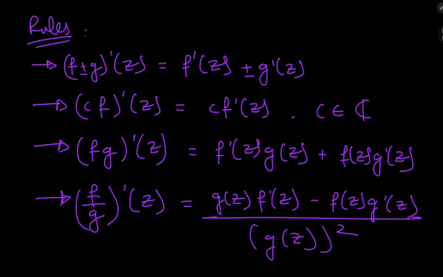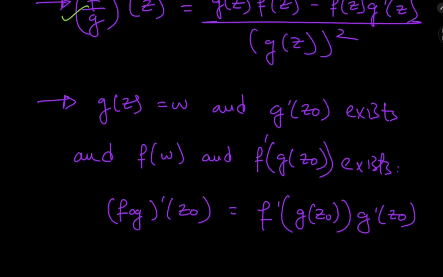The same old rules from real analysis that we know and love about derivatives carry forward into complex analysis. So there's a sum or difference rule. There's a constant multiple rule for any fixed complex number C. There's a product rule and quotient rule, and all the rules are exactly the same in structure as the ones from real analysis. And there's also a chain rule, again identical in structure, where we define g of z to be w, and g at z naught, let's call it w naught, where z naught is a point where the derivative of g exists.